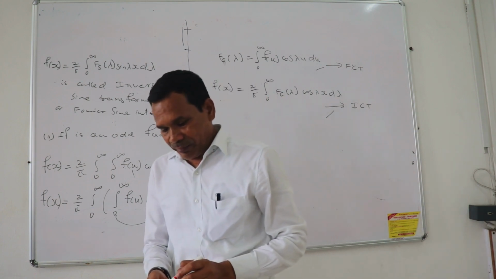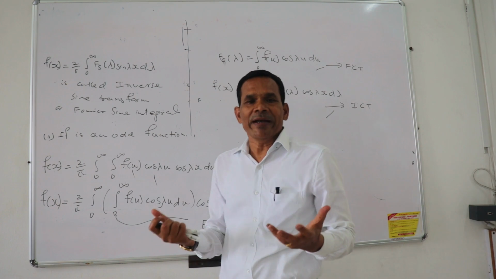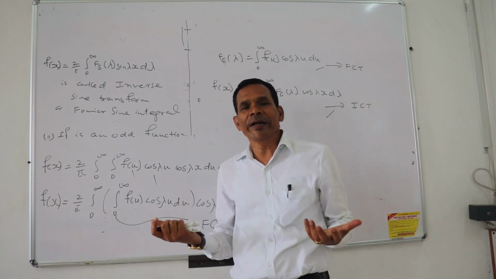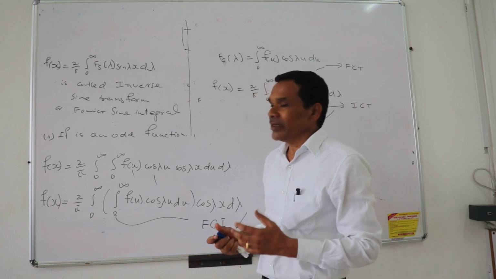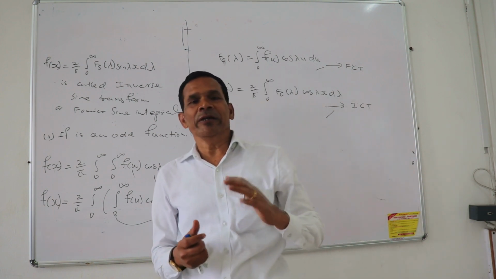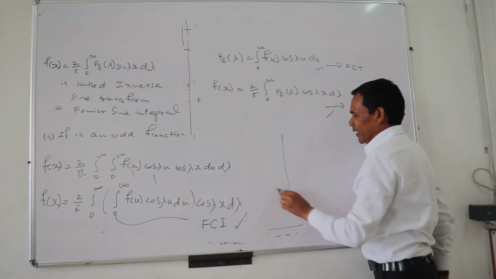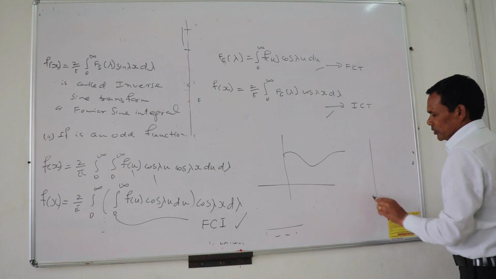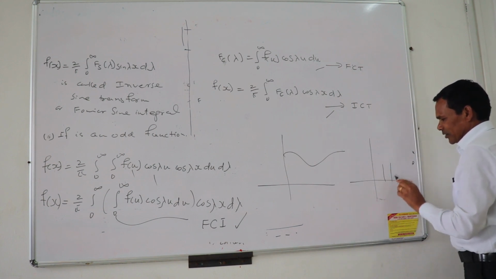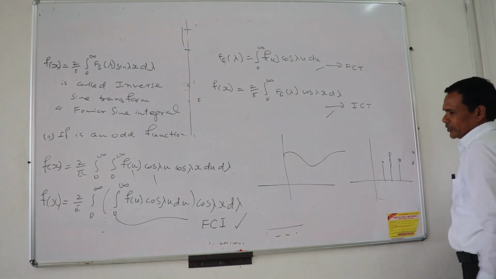Now, this is the way you can define this transform for continuous signals. There are two types of signals: continuous signal and discrete signal. Continuous means it is something like this. Discrete means these are the signals here, this type of signal is called a discrete signal.